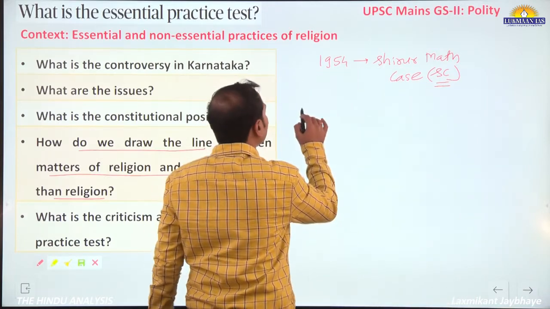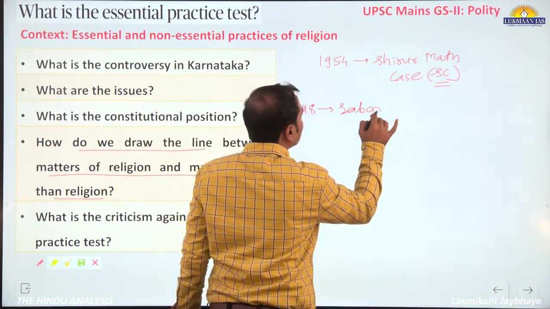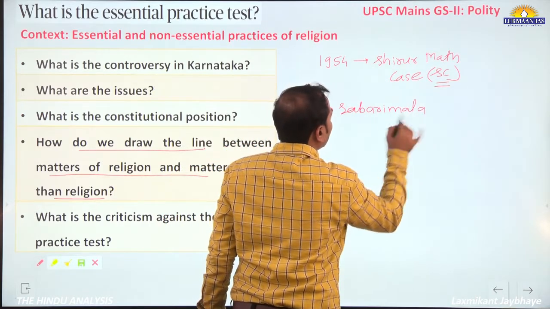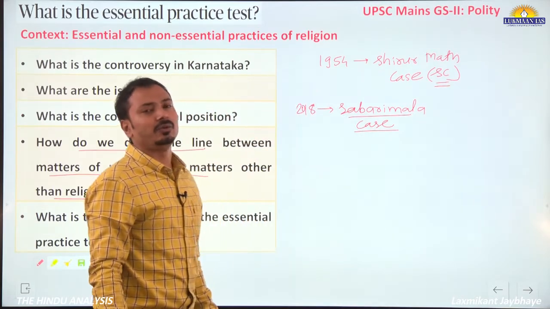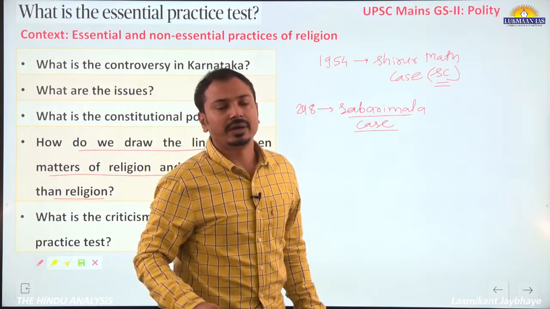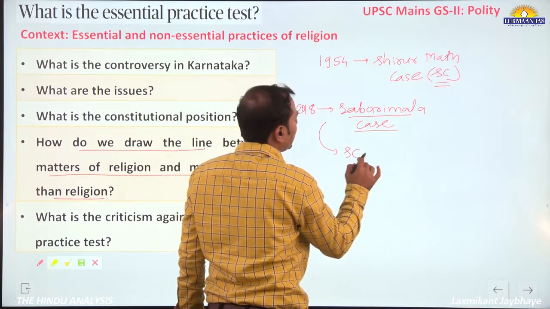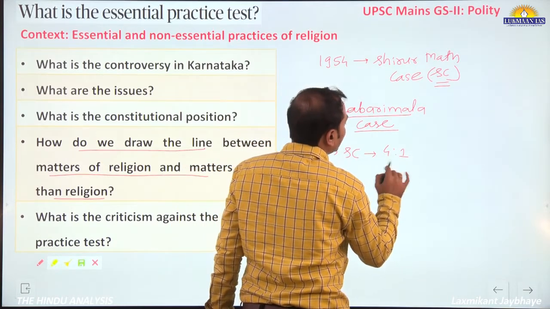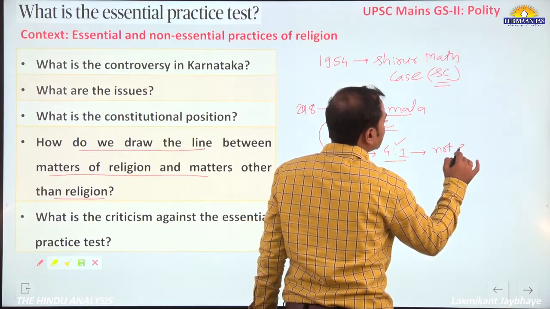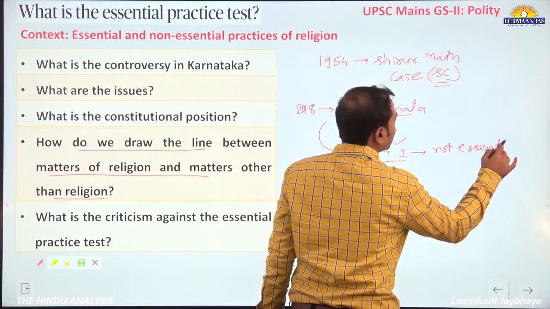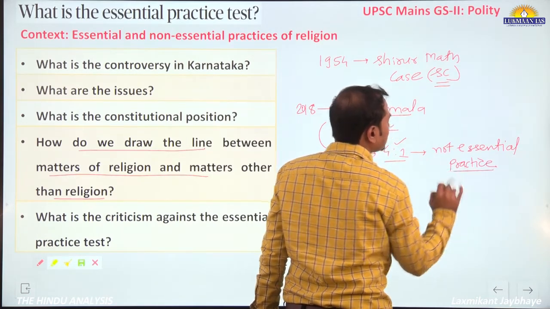The latest one, in 2018, is the Sabarimala case, where menstruating women were not allowed entry into the Sabarimala temple. In this, the Supreme Court, by a 4:1 majority, said that it is not an essential practice of the religion.